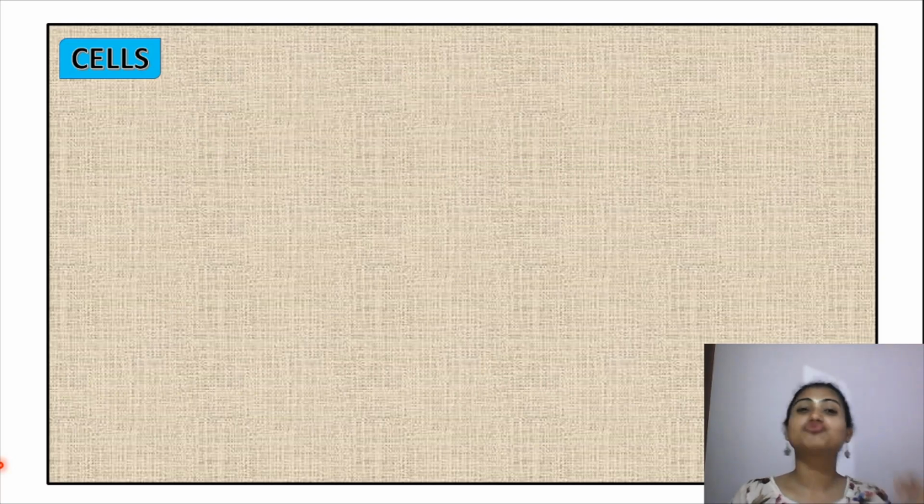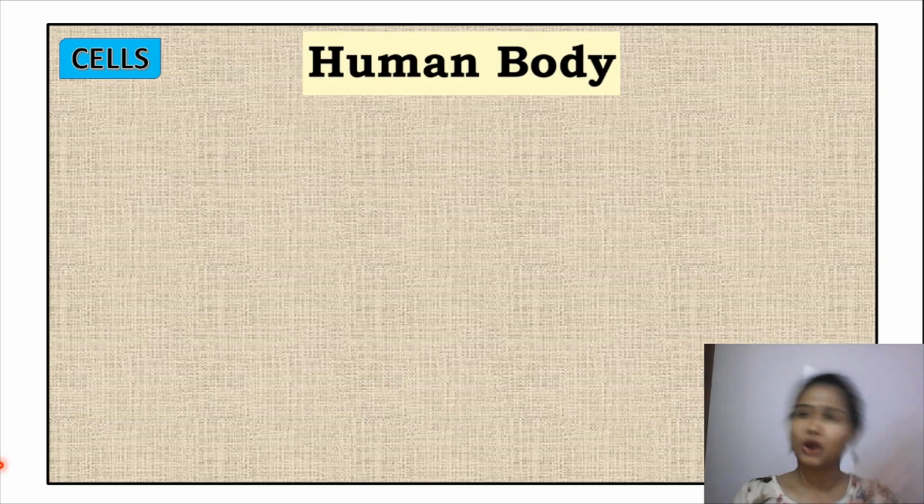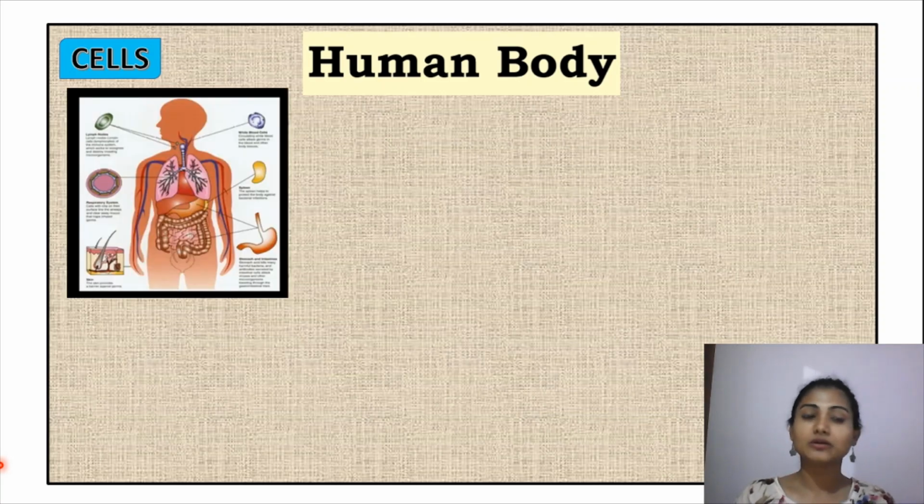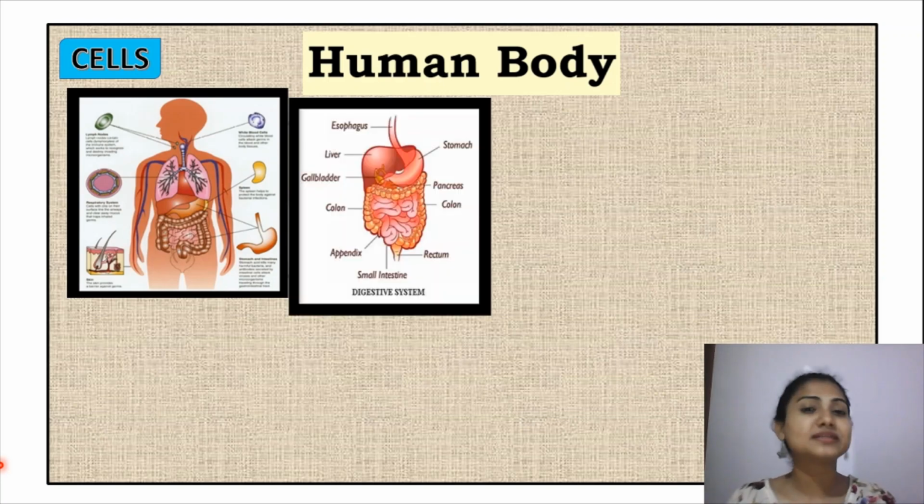Let's jump into our human body. We saw the car body. Let's see the human body. So what we can see here is a human body which has all the systems, and apart from that, a very important system here is the digestive system. So let's see which organs are present in the digestive system. We have the esophagus, stomach, liver. All these organs function together within the system.